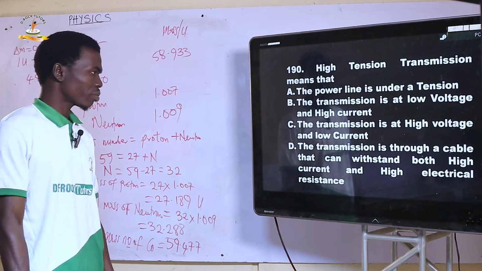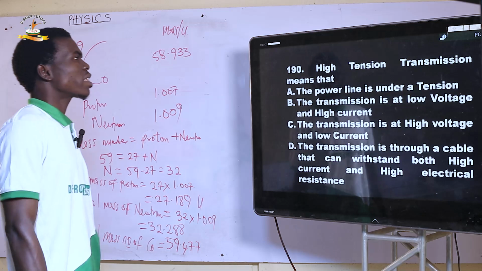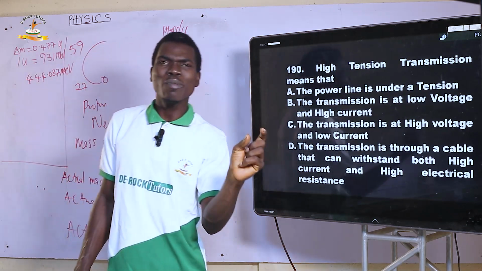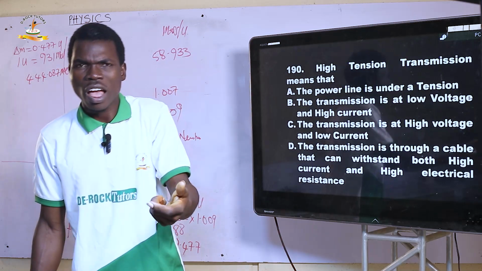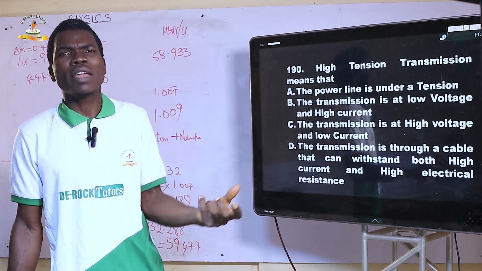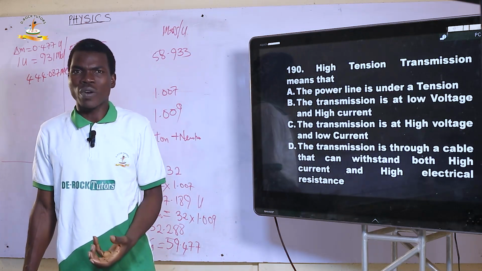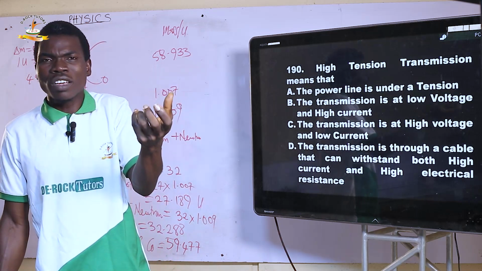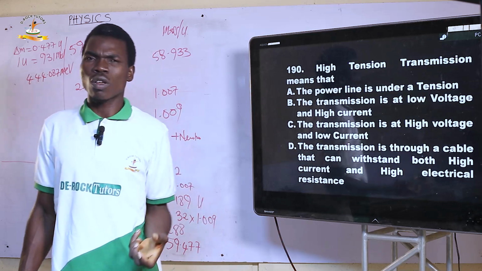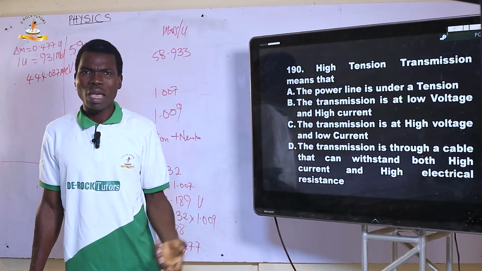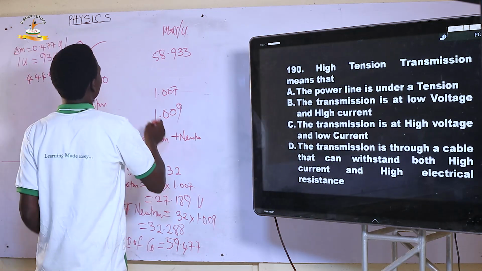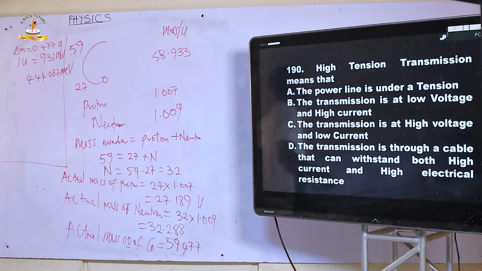Next, question 190. High tension transmission simply means high voltage and low current. That's the meaning of high tension transmission. And why do we transmit with high voltage and low current? At very high voltage and low current, we can reduce the heating of the conductors or the power cables, because the heating of the power cable is a function of resistance and of the current.